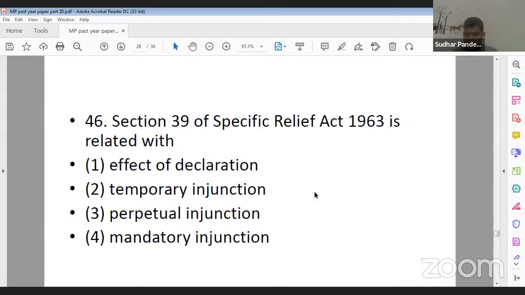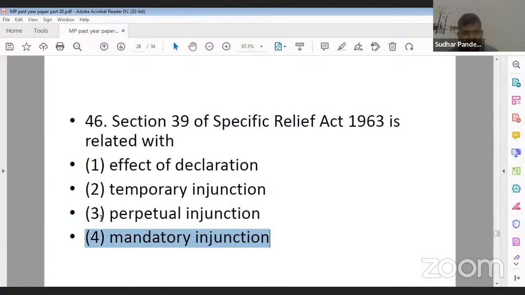Yes, Ankita Gupta ji, 45 ka 2 is the correct answer. Question number 46. What should be the correct answer? Under section 39 of Specific Relief Act, this particular provision is related with effect of declaration, temporary injunction, perpetual injunction, and mandatory injunction. Harshvardhan Gautam ji is saying 39 ka 4. Okay, 46 ka fourth is the correct answer.